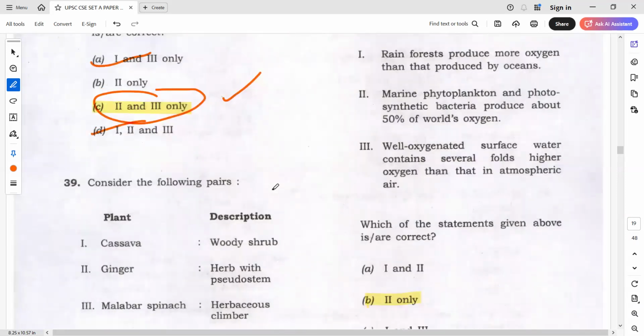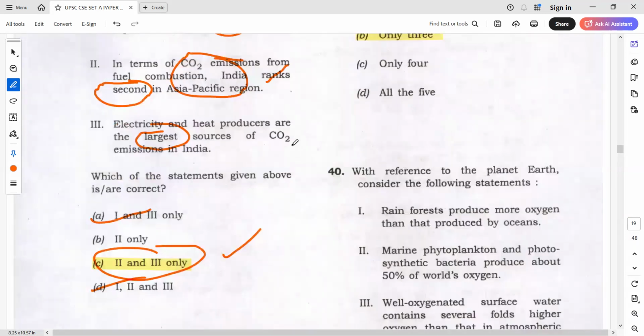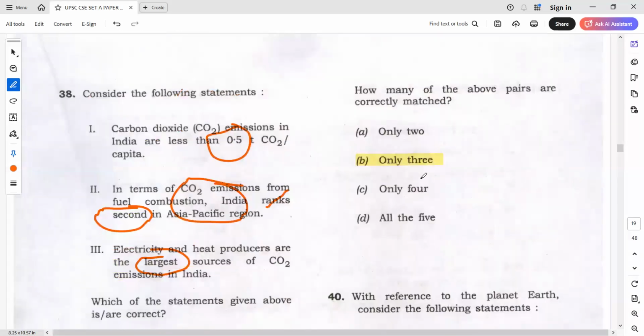Okay. Next, 39. Cassava, ginger, all 5 are there. So what is the best possible option which we discussed in the last class for 5? For 5, the best possible option is 3. Okay, this we already discussed in the class.